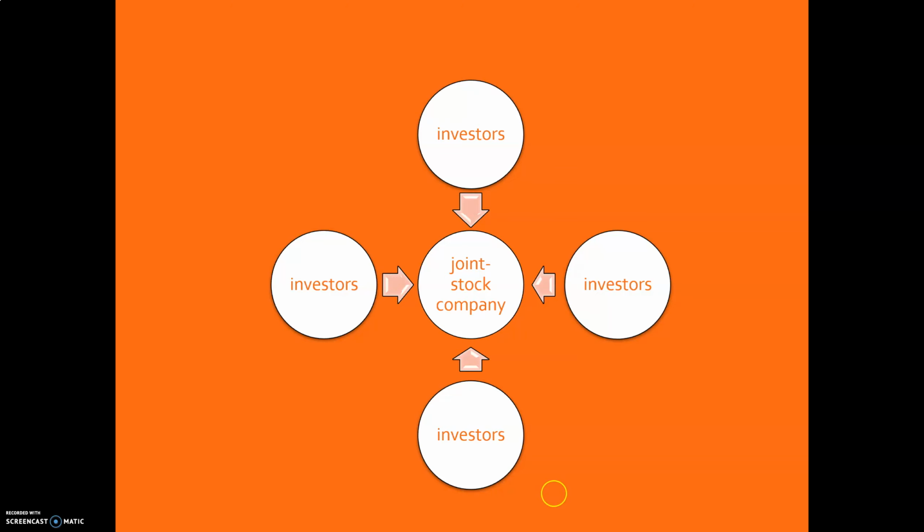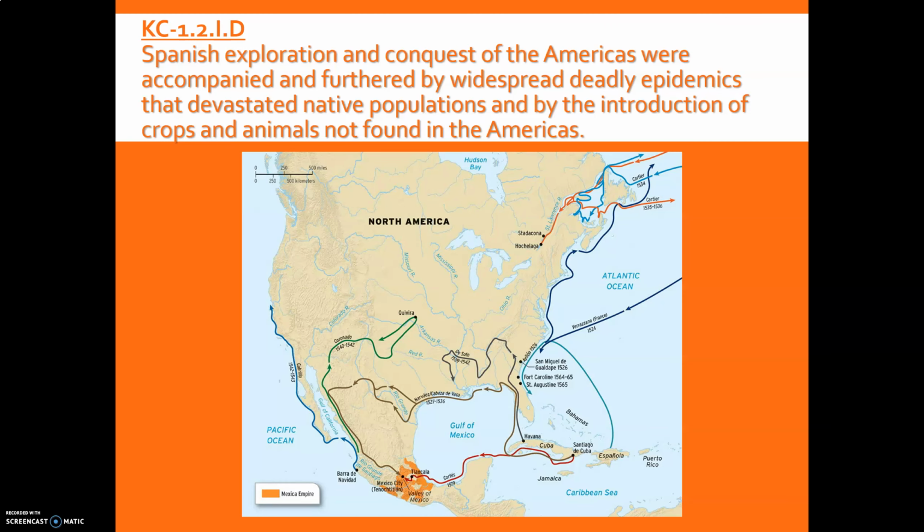Now, the joint stock company that was mentioned in the historical development is something we're going to look more at with the English later. But as a quick review, a joint stock company is kind of similar to a modern-day corporation in that you have lots of investors who pool their money together to form one company. Each investor is only liable for their initial investment. So if the company goes belly up, that is to say it goes out of business, they are only responsible for the original investment. They're not on the hook for everything that the company does. So this allows Europeans to pool resources quickly, raise lots of money, which of course is going to require lots of money to build these colonies overseas.